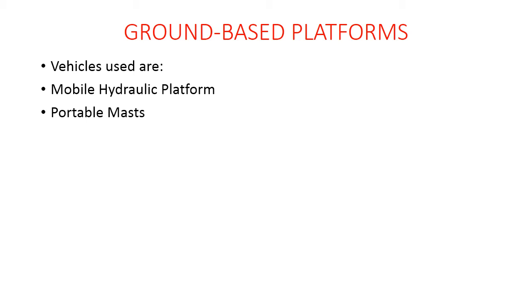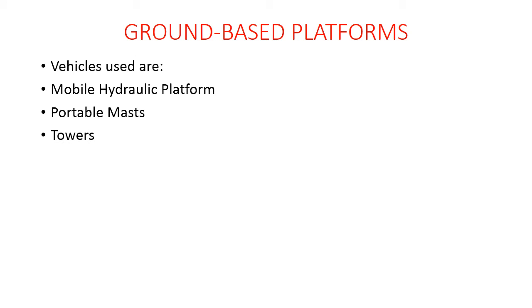The next ground based platform is the portable mast. It is used to support a camera and scanner, for example fitted on a vehicle and extended in the aerial unit. It is very unstable in windy conditions as it is placed on the vehicle and extended.